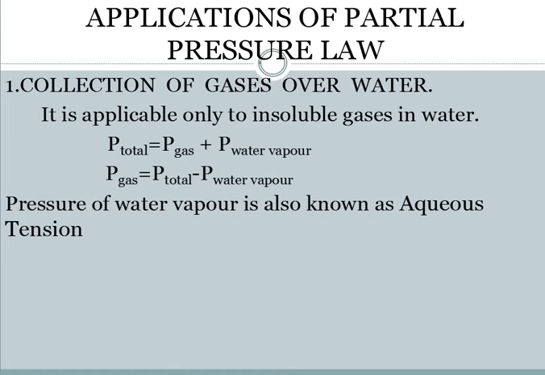The water will become acidic, and as such, whatever amount of the gas you are making cannot be collected. Or say you are collecting ammonia gas under water. The solution will become ammonium hydroxide, a basic solution. So it is a must that when you are collecting the gases, they should not be soluble in water. It is written there that it is applicable only to gases insoluble in water.